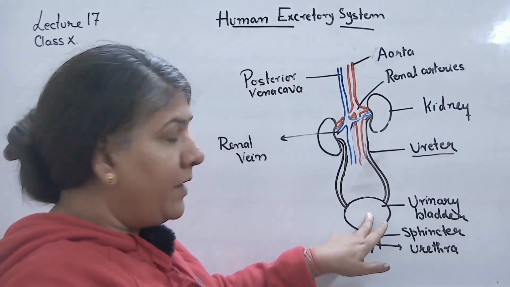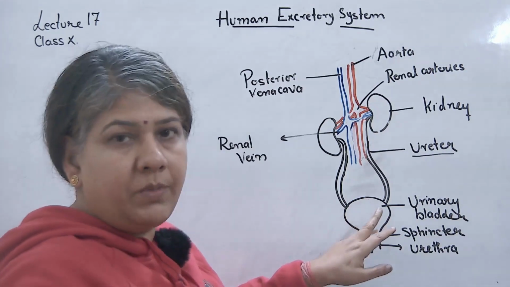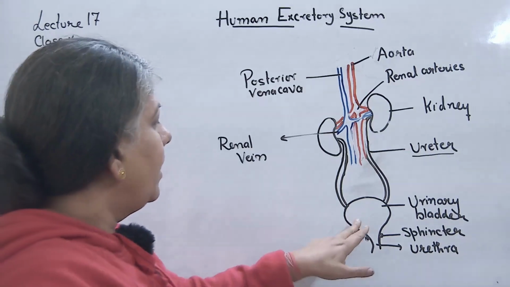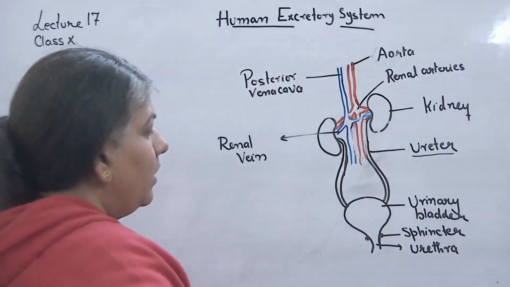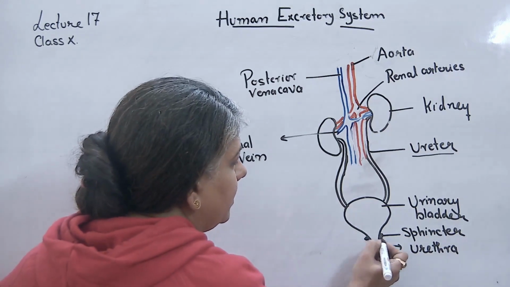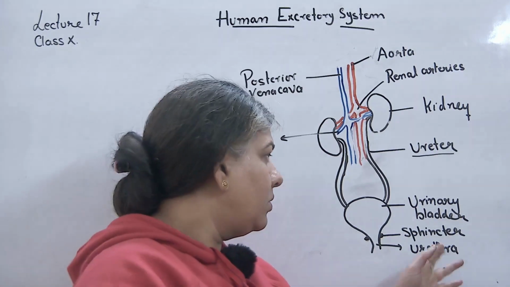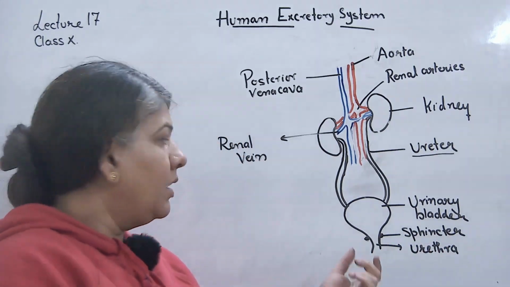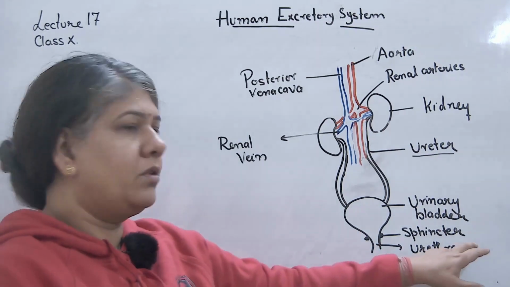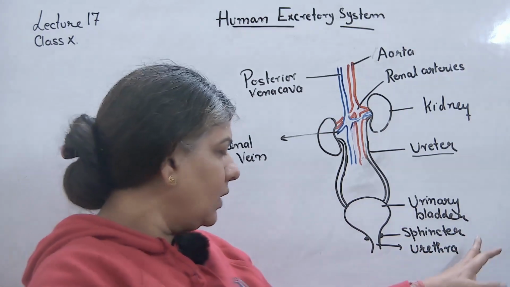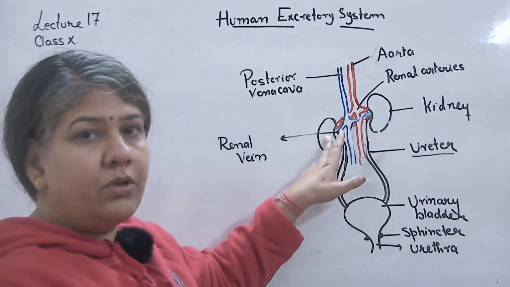And in the urinary bladder, urine is stored and intermittently removed. Urine is removed through the outer opening called the urethra, and there are circular muscles at the mouth of the urinary bladder called sphincter muscles. तो ये सर्कुलर मसल्स बेसिकली ओपनिंग को कॉन्ट्रैक्ट या रिलैक्स करते हैं, and it is under the control of nerves and it is controlled by ब्रेन.